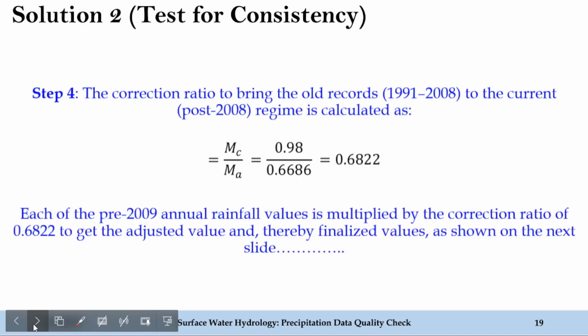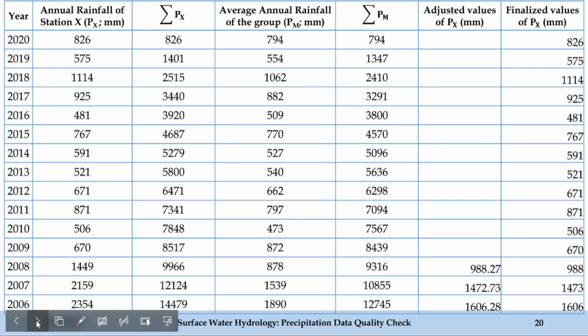Each of the pre-2009 annual rainfall values is multiplied by this correction ratio of 0.6822 to get the adjusted values and thereby finalized values, as shown on the next slides. So I hope you are able to follow that now we have to multiply this ratio with all the years preceding 2009 such that we can get the new or adjusted values. So let's see how this has been done.